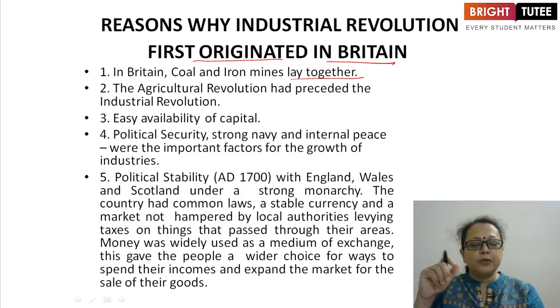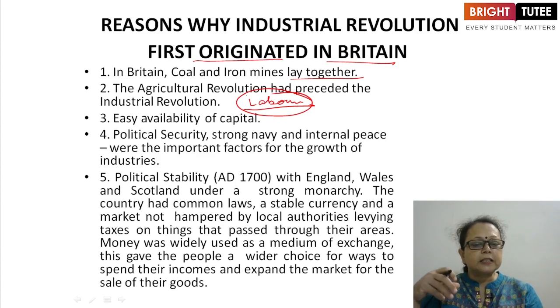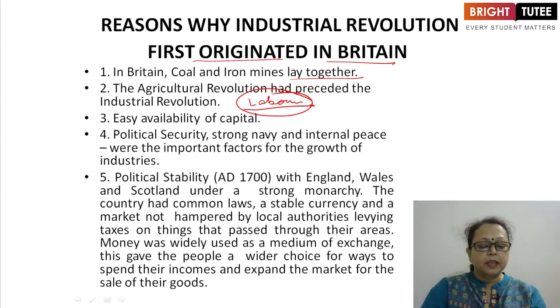The labor is a very important factor for the establishment of industries. So from where did this labor come? Because in those days, throughout the world, agriculture was the priority sector. Everywhere, most of the population was involved in agriculture. So how to get this labor for these industries? Another important factor which led to the Industrial Revolution in Britain was the Agricultural Revolution.